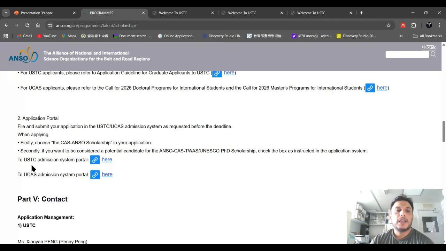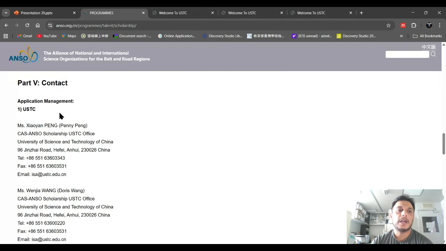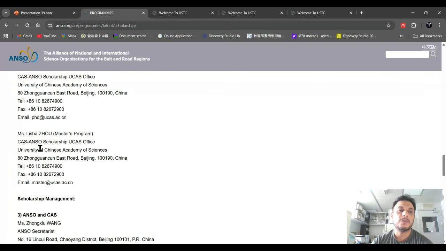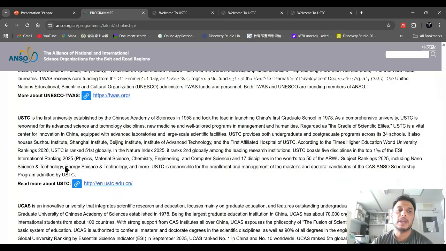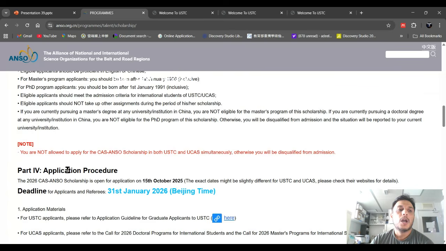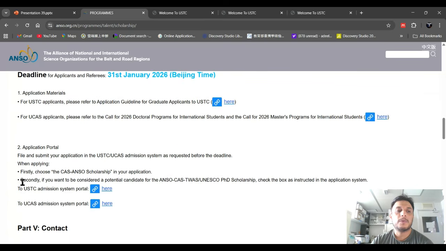Application portal. Here are two application portals, for USTC and UCAS. I already told you that at one time you can apply only to USTC or UCAS under ANSO, not both. So just send your application through one application portal. They also provide contact details for USTC and UCAS. You can send them an email to get further information.